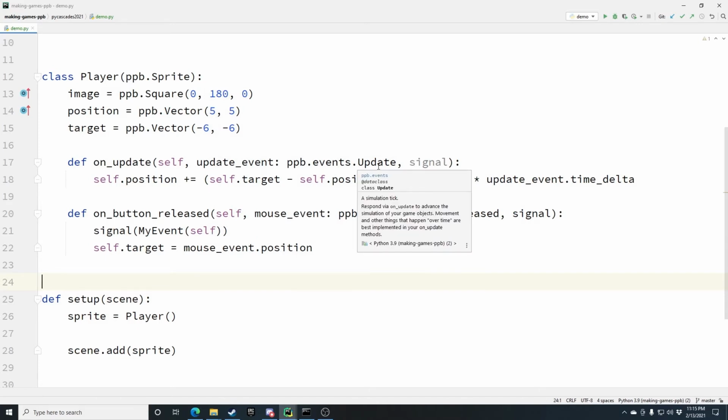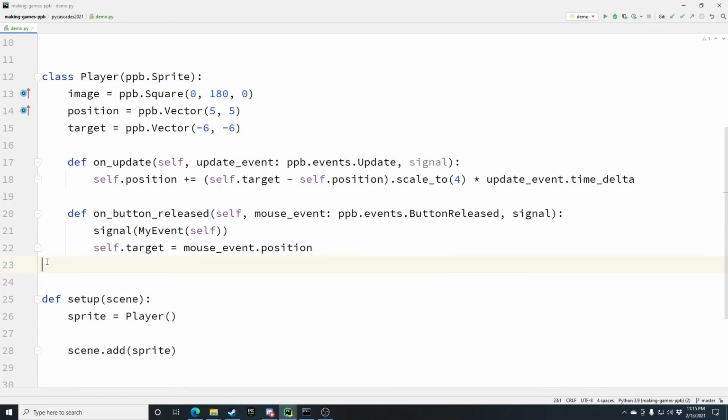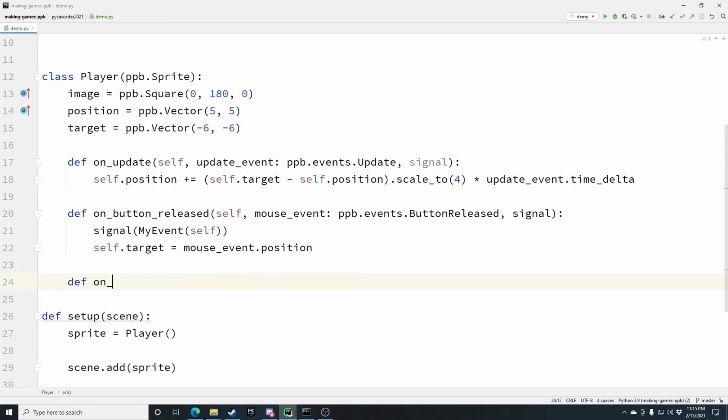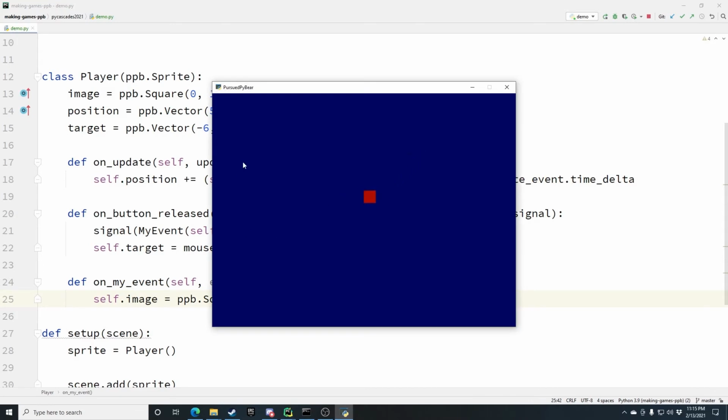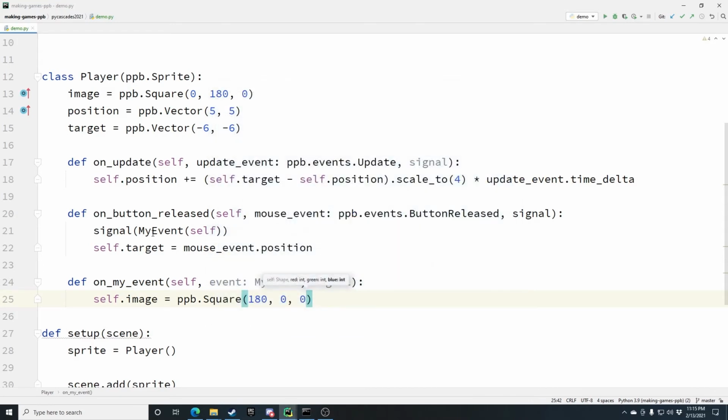Now, you don't see it doing anything else, so we're going to cheat a little bit. We're also going to give this a def on_my_event, and the first time we click, we're going to do self.image equals ppb.Square, and we're just going to make it red instead. Okay, and we run it again, and when I click, it's now a red square. All right, so that's basically how you could define your own events, which allows you to communicate between various game objects.